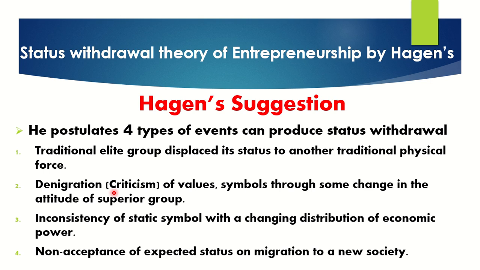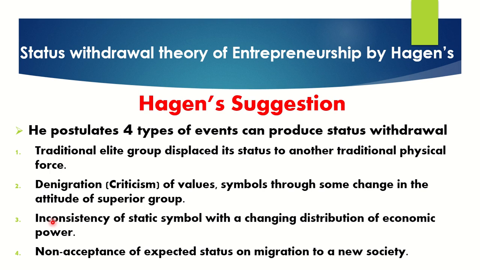If they are managing, they have certain qualities and certain educational qualifications. So what they will do is criticize your grandfather's values and symbols. They try to change them to some new values for the current era. That is the attitude of the superior group. That is another type he is suggesting.